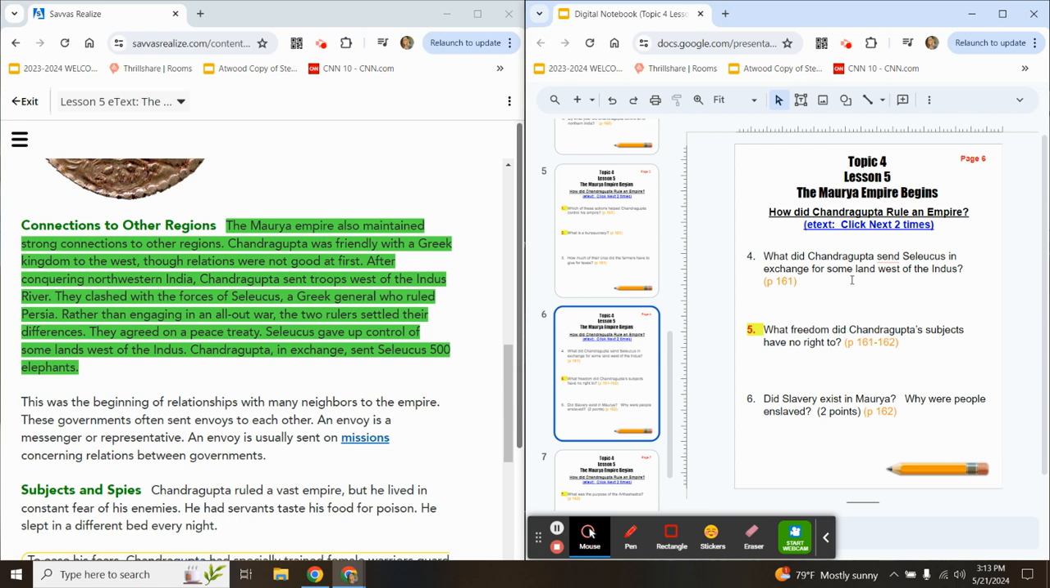What did Chandragupta send Seleucus in exchange for some land west of the Indus? You'll find that answer in this green highlighted paragraph.